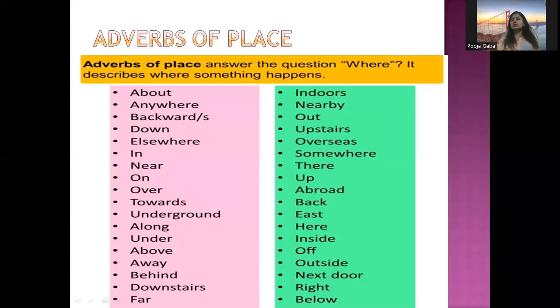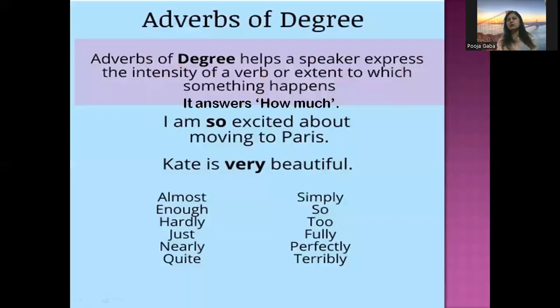So these words, here, there, inside, outside, somewhere, anywhere, and all these other words that you can see on your screen give us an answer of where. So the adverbs that give us an answer of where are adverbs of place.